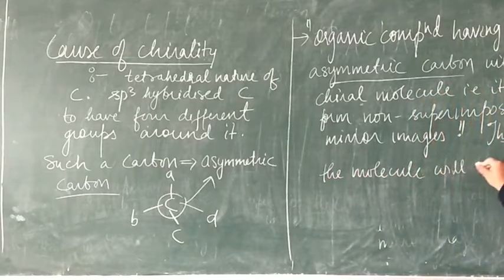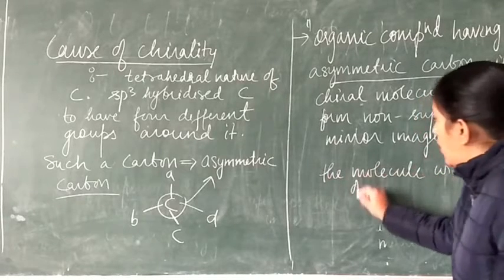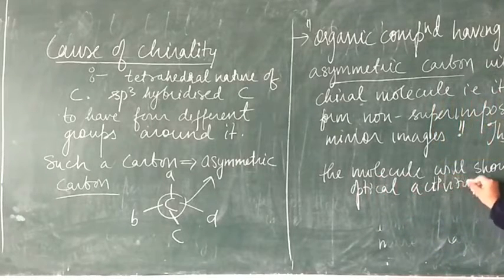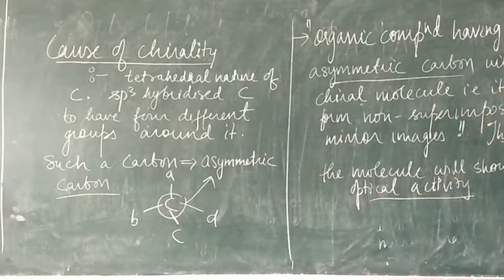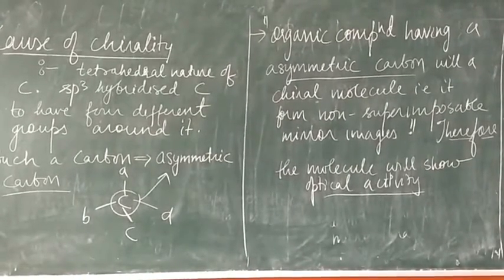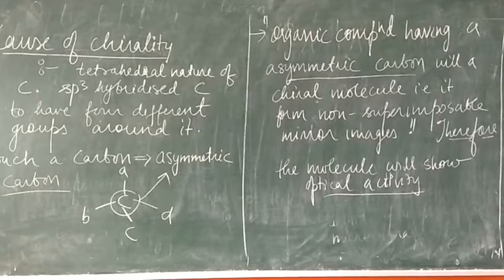will show optical activity. It will show optical activity, that is, it will turn the plane polarized light toward the left or toward the right. Right? Here is an exception. So an organic compound having an asymmetric carbon will be a chiral molecule, that is, it will form non-superimposable mirror images, and the molecule is going to show optical activity. Here is an exception, that too I want to discuss.